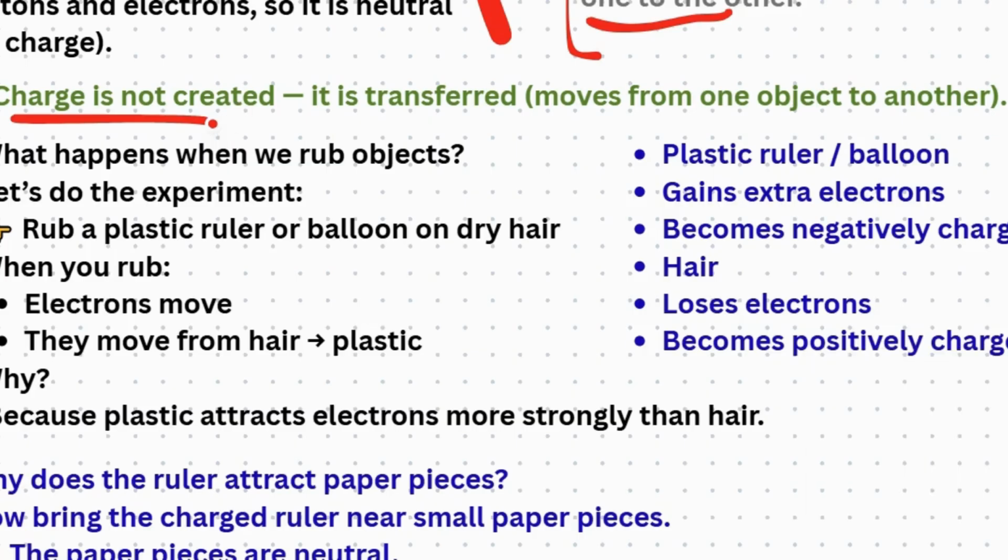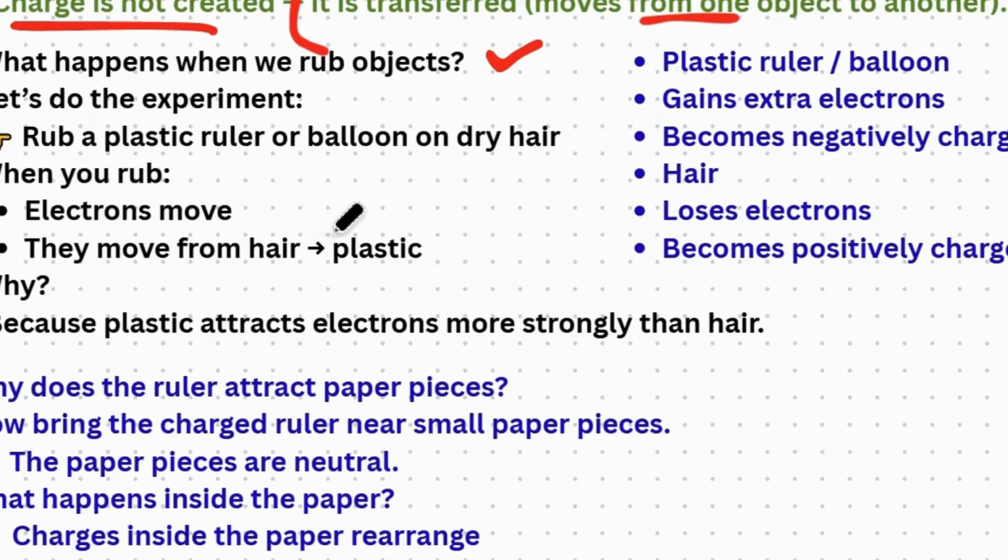Let's move to the next step, which is what happens when we rub objects. Before, we understood that charge is not created, it is transferred and moves from one object to another. Now, what happens when we rub objects?